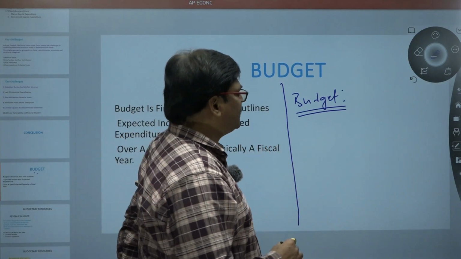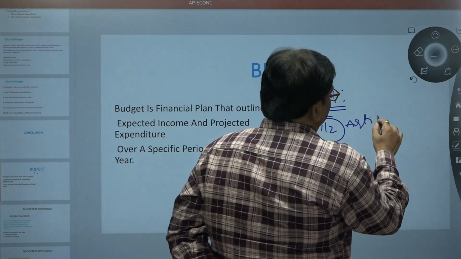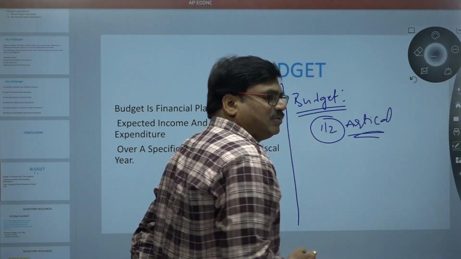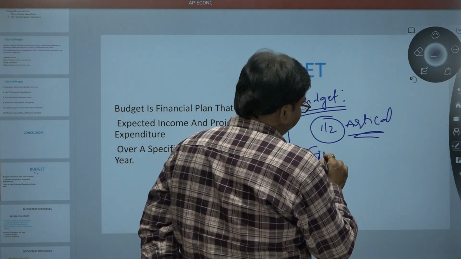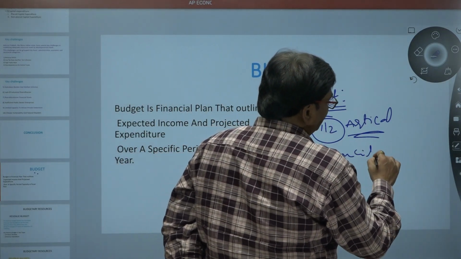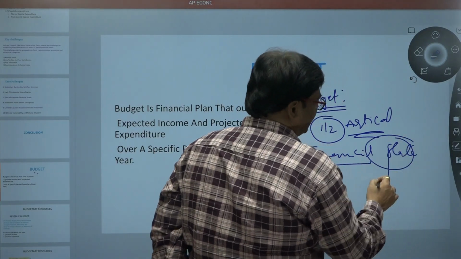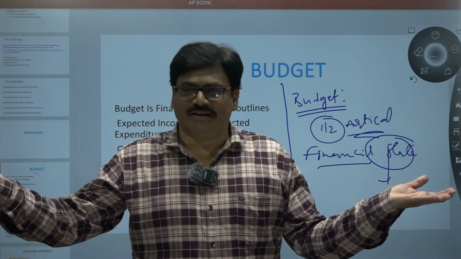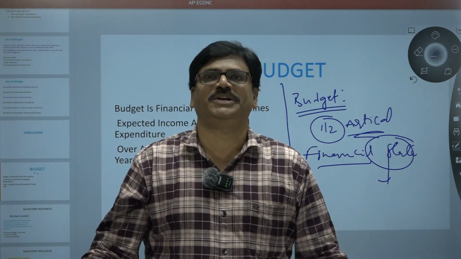In our constitution, Article 112 mentions the budget as an annual financial statement. In one word, it is a financial statement discussing the incomes and expenditures of the government.